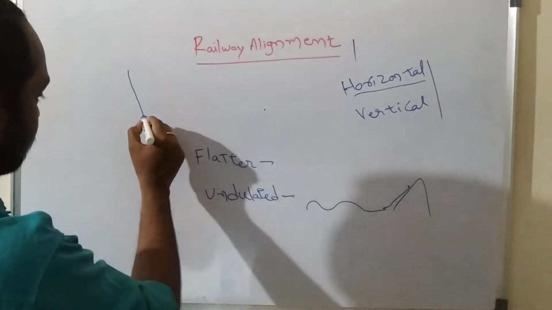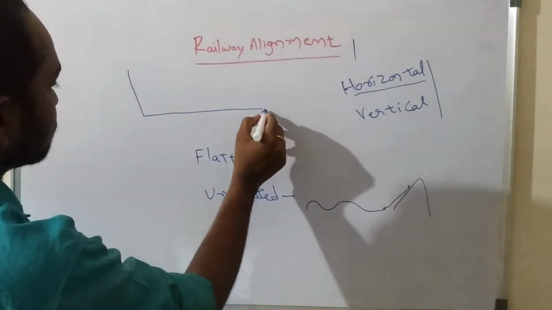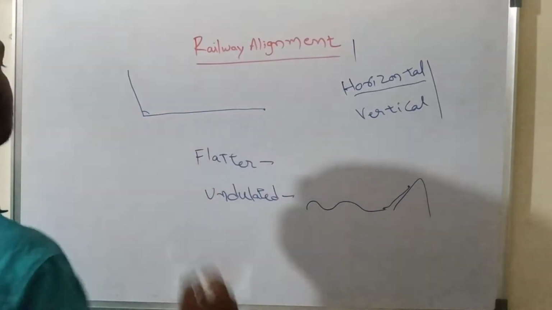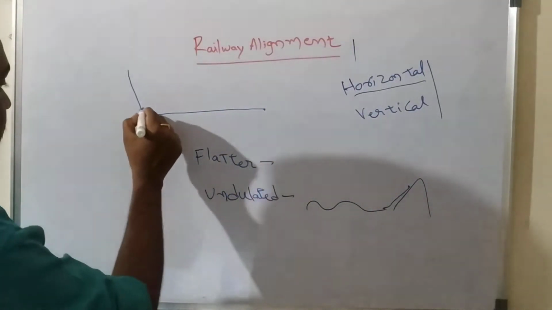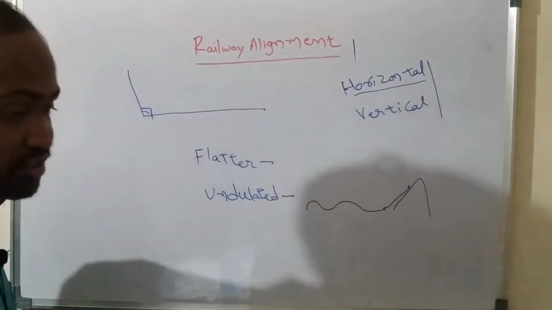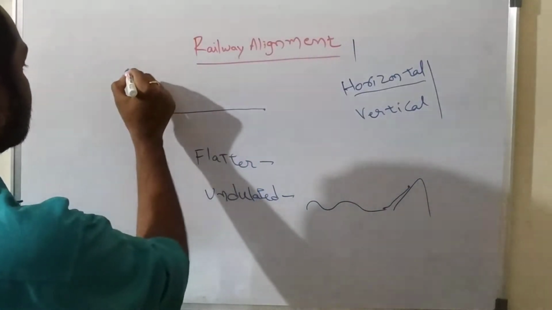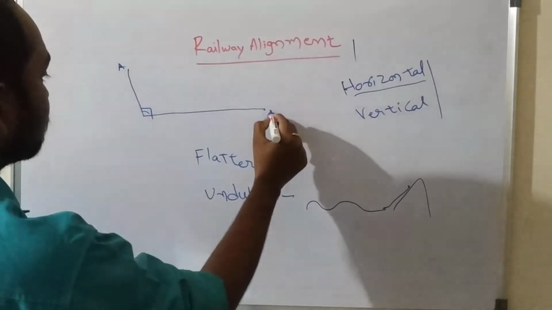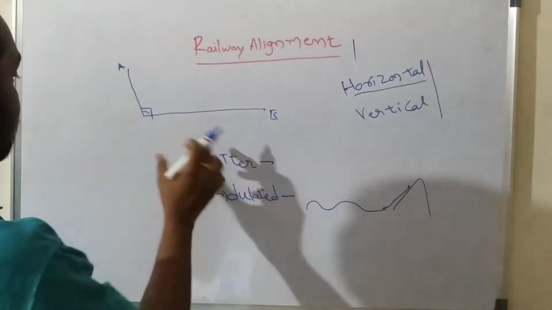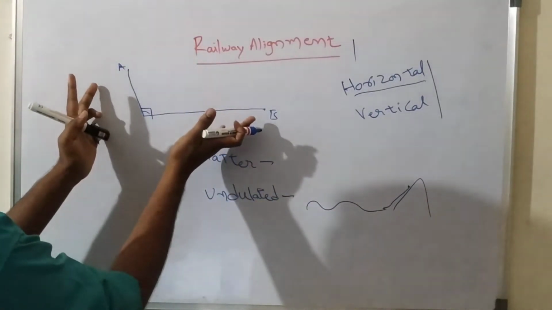Understand? So we need to change the railway direction. Directly with 90 degrees or with 60 degrees, we cannot change the railway alignment. Understand? This is A point, this is B point. From here to here, understand? A railway track should be laid.